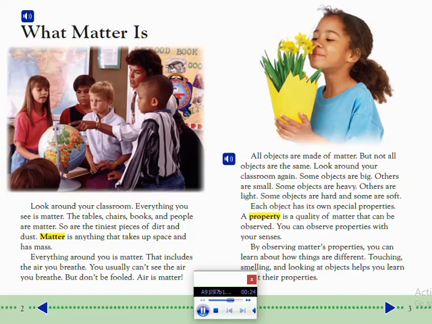Everything around you is matter. That includes the air you breathe. You usually can't see the air you breathe, but don't be fooled. Air is matter.